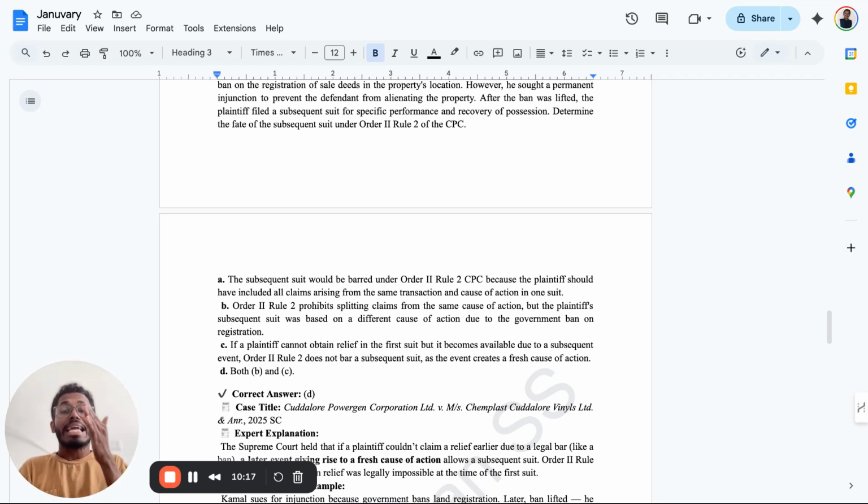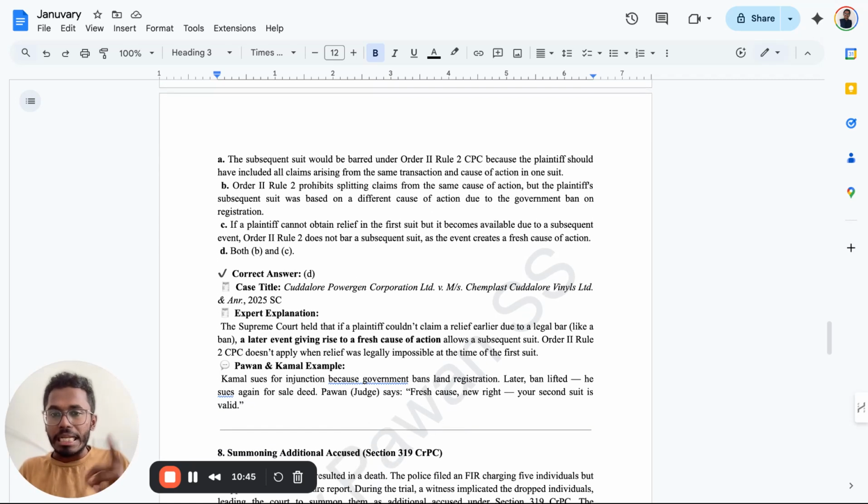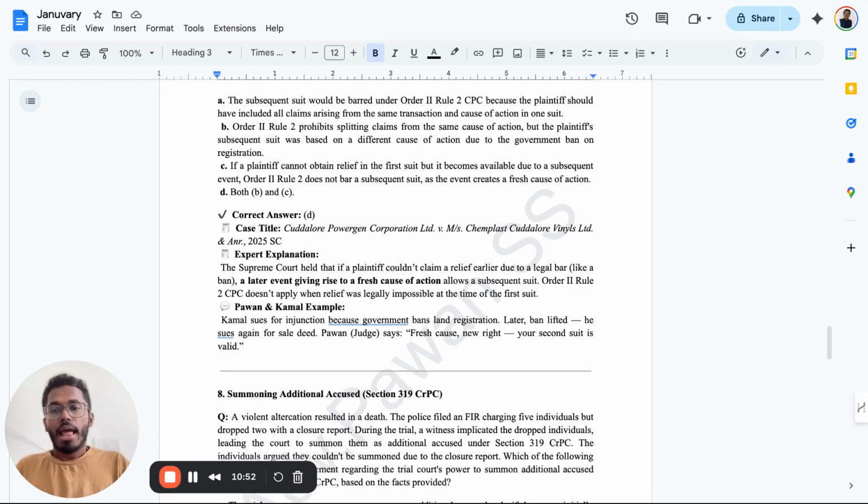They have basically mentioned that in case at any particular stage, for example, there is a ban, the Supreme Court held that if the plaintiff couldn't claim a relief earlier due to a legal bar, like a ban, a later event giving rise to a fresh cause of action allows a subsequent suit. Order 2, Rule 2, CPC does not apply when the relief is legally impossible at the time of the first suit. So you need to file a fresh suit again and then proceed with the case. Very simple. I hope this is very clearly explained for you. This is a very famous case. Learn it. It's called Kudalur Power Ground Corporation Ltd versus Chemplast Kudalur and ANR.